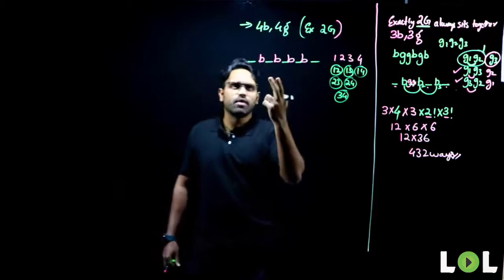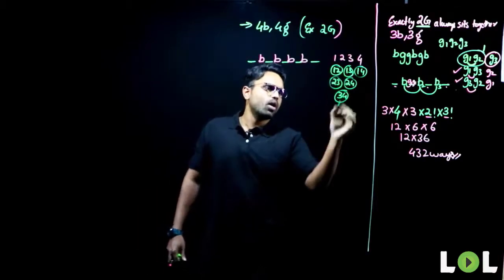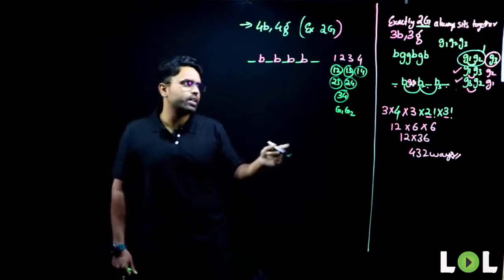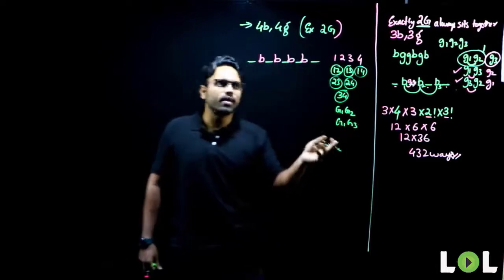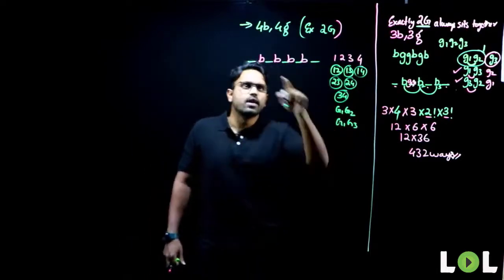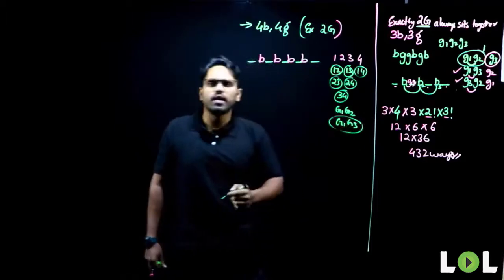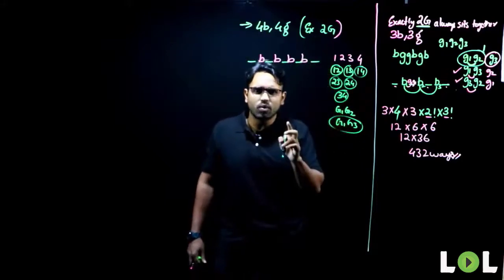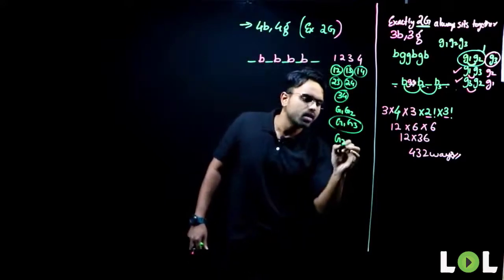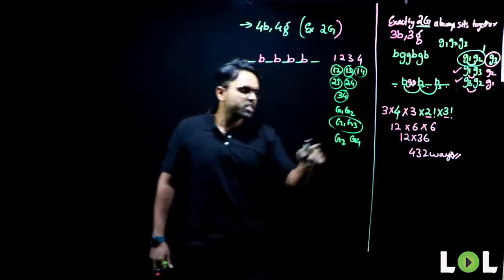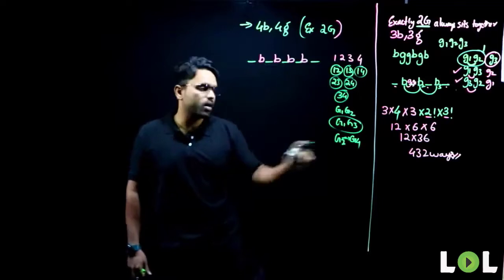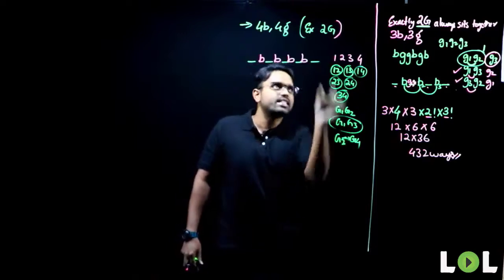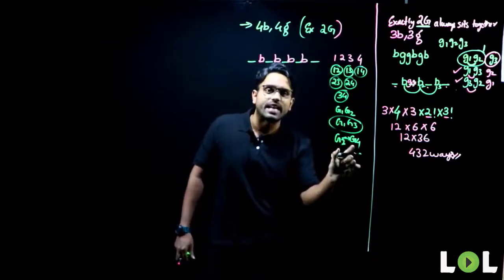Listen carefully. 1 and 2 means girl 1 and girl 2 are sitting together. This means girl 1 and girl 3 are sitting together. This means girl 1 and girl 4 are sitting together. Now take up any one among them. Let me take girl 1 and girl 3. When girl 1 and girl 3 are sitting together, what will happen? Exactly 2 girls are sitting together, meaning the other 2 girls, girl 2 and girl 4, should not be sitting together, because exactly 2 girls are sitting together. These 2 cannot sit next to each other.